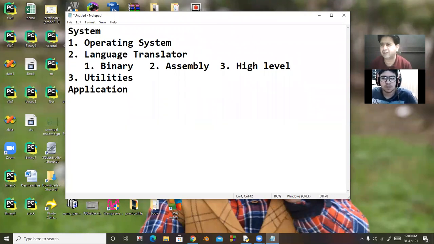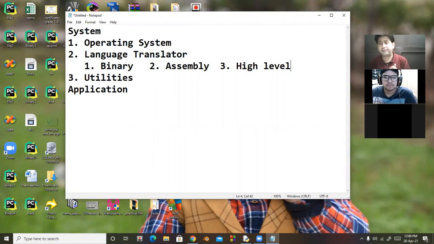In high level language, we include Java, Python, C++, C language. Whenever we write the program in assembly language, there is an assembler that converts assembly language into binary language. But when we are making the program in high level language like Java, C++, or Python, we need interpreter or compiler for converting high level language into low level language.